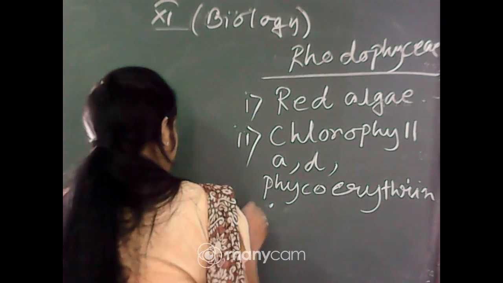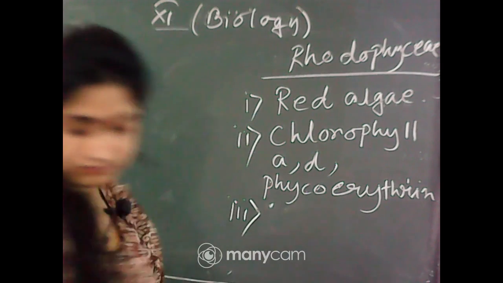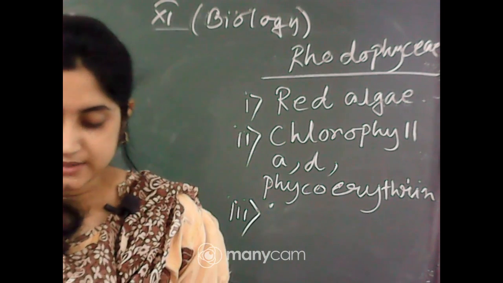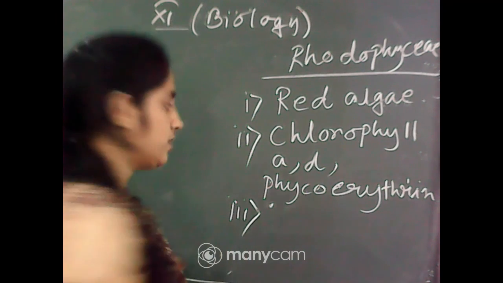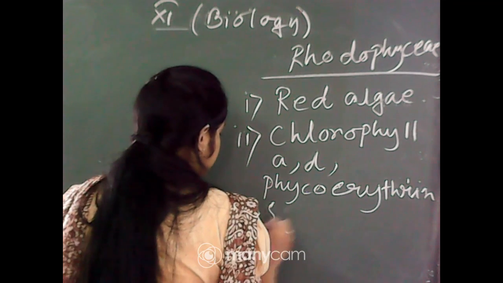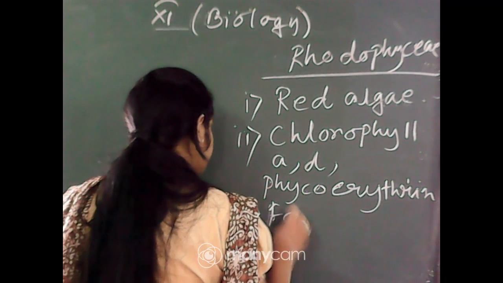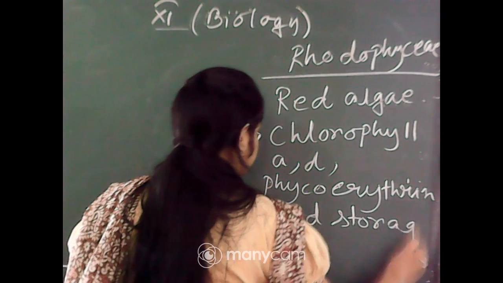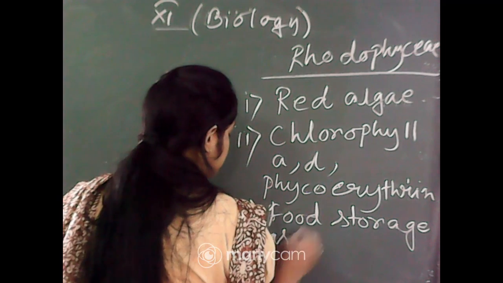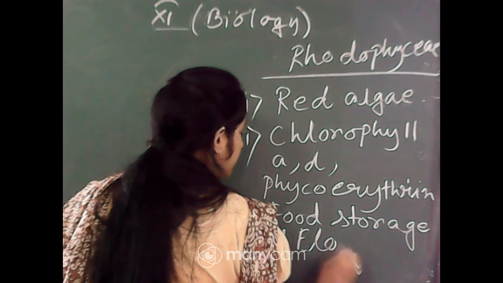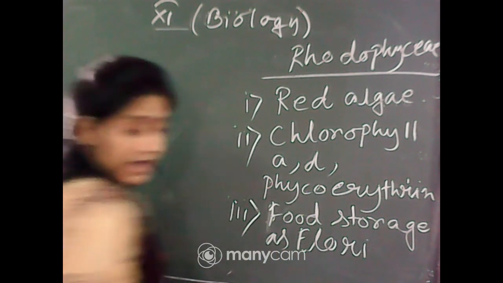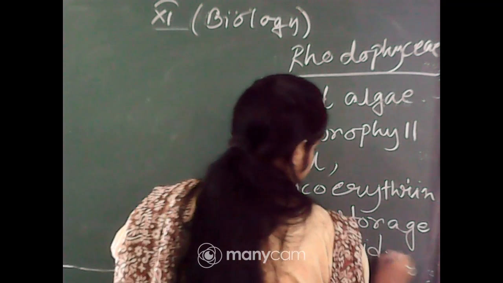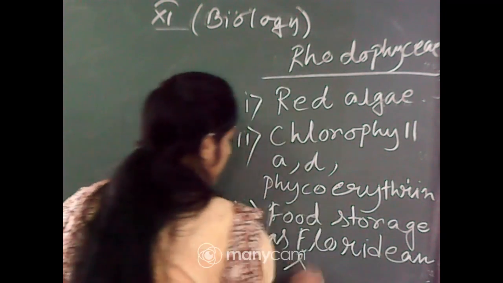Okay, next, third, food storage as Floridean starch.